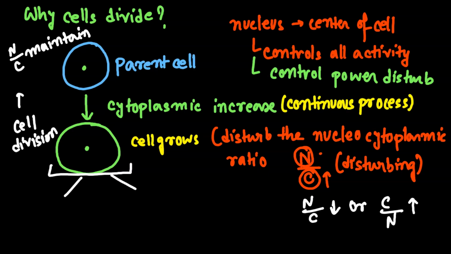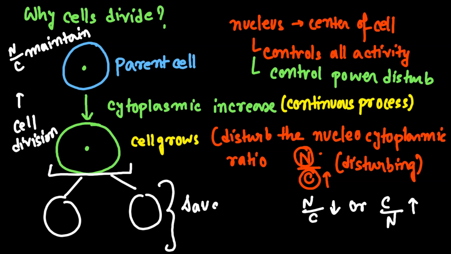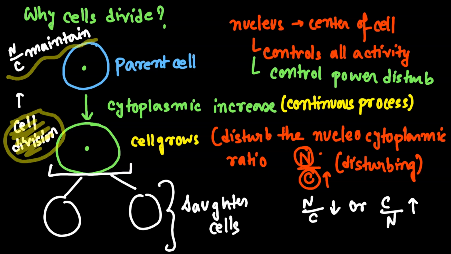It will divide in two, and two daughter cells will be formed from there. Understand? By this cell division, the nucleocytoplasmic ratio is maintained. Now the nucleus is properly able to control and have command over the whole cell.